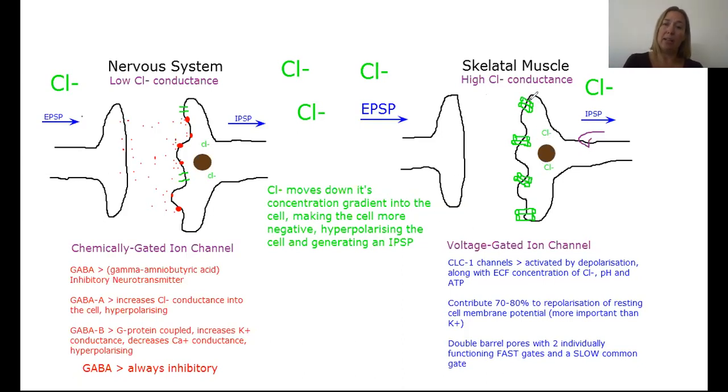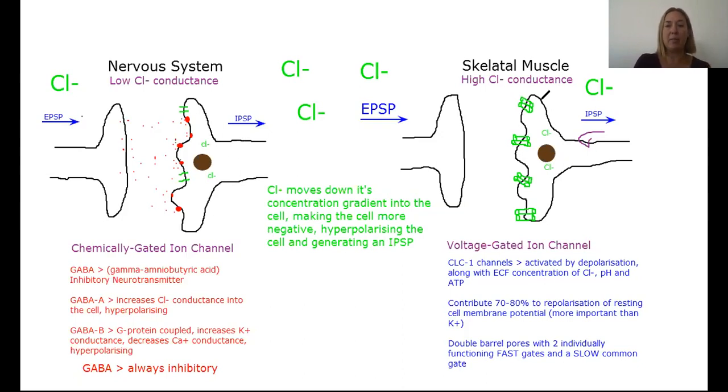What I've drawn here are CLC1 channels, which are activated by the depolarization of the cell, along with the concentration of chloride in the ECF, pH, and also ATP. Chloride actually contributes 70 to 80% to the repolarization to resting cell membrane potential in skeletal muscle, which is much more important than potassium's role, which we see in the nervous system, in repolarizing the cell back to resting membrane potential.